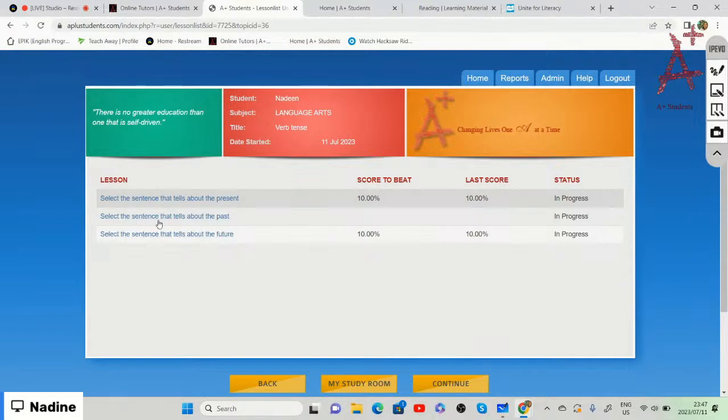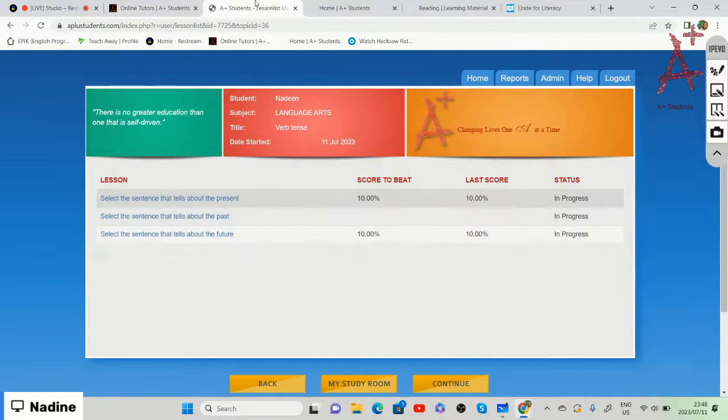The sentences that tell us about the past usually end in ed, and tell us about something that has happened already. And the sentences that tell us about the future usually have the word will in front of the verb, and that tells us about something that must still happen.